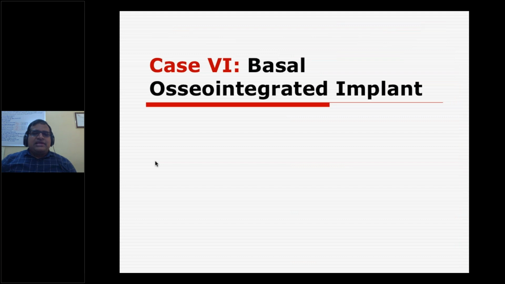And then my last case study, one more case study. This is called a basal osseointegrated implant. To tell a story about this case, actually this is an accident case. This is an accident case.